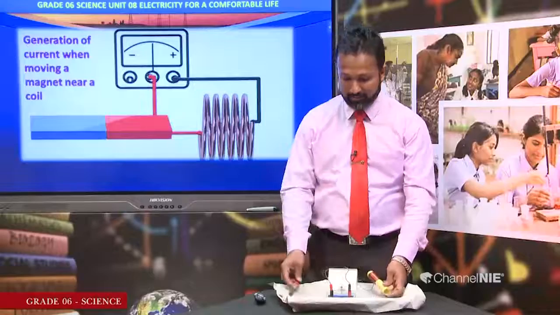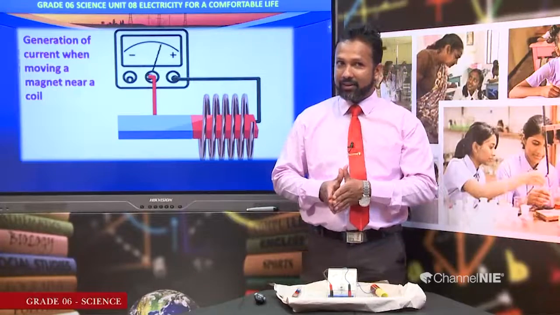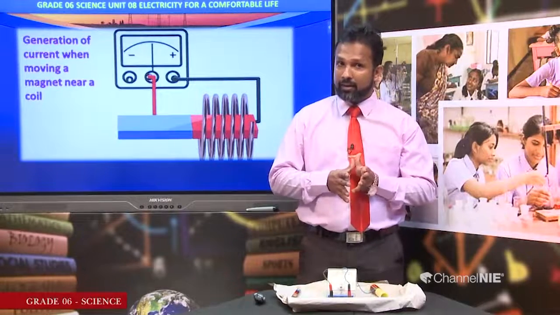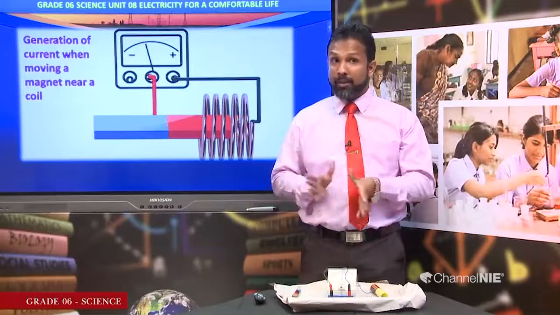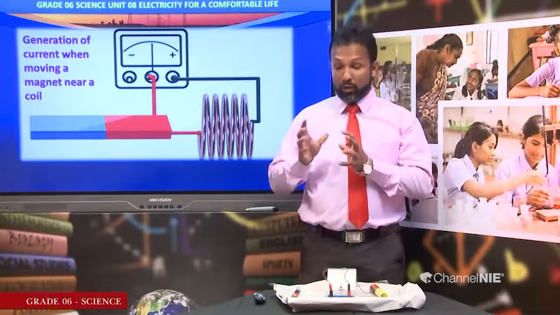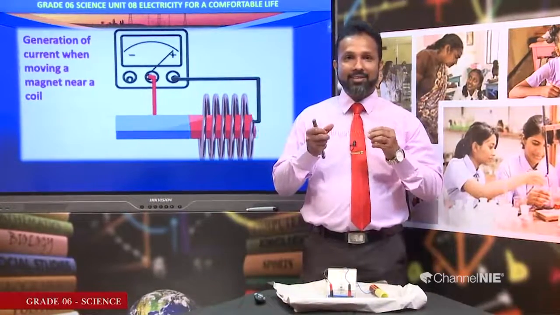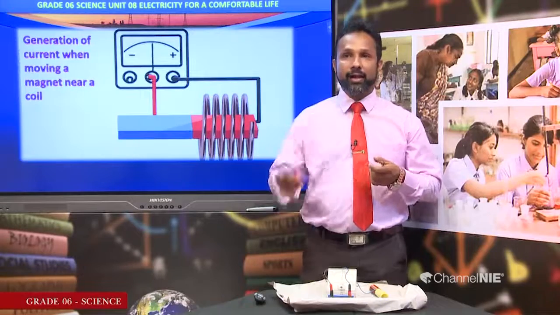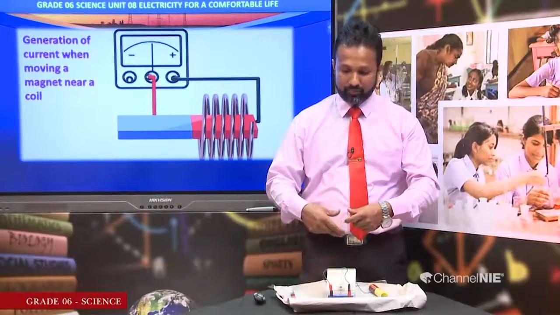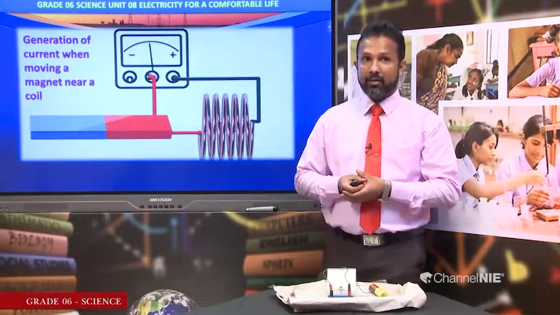My dear children, did I use any battery? Did I use any chemical cell? Did I use any solar panel? No. Here I used only a coil and a magnet to generate electricity. Right. Now let's move to the next activity.